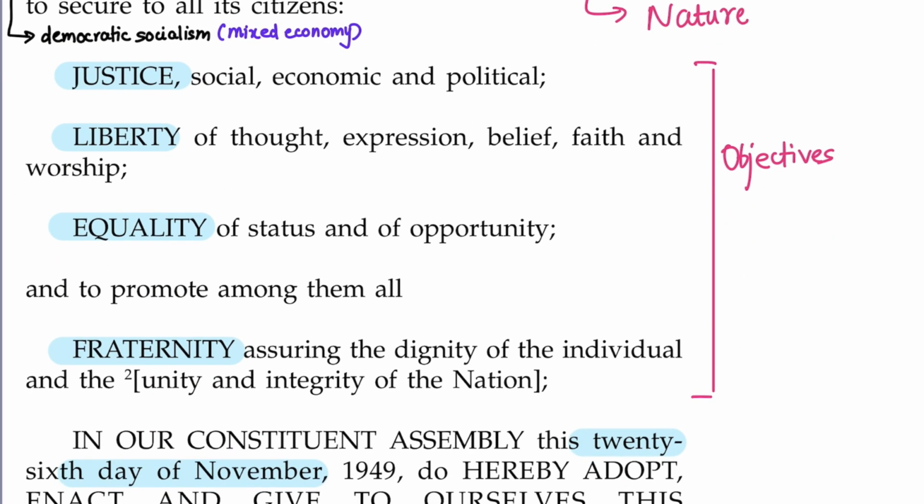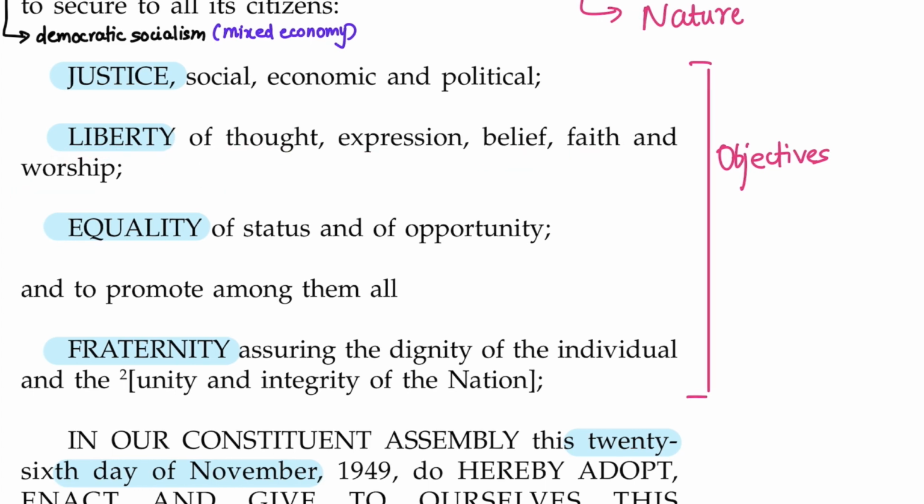Now, the objectives include justice, liberty, equality, fraternity, and this is of various types: social, economic, and political. Then, liberty, which means absence of restraints, liberty of thought, expression, belief, faith, and worship. And of course, law is something that regulates each and everything. Then, equality of status and opportunity. Every person should be treated equal.